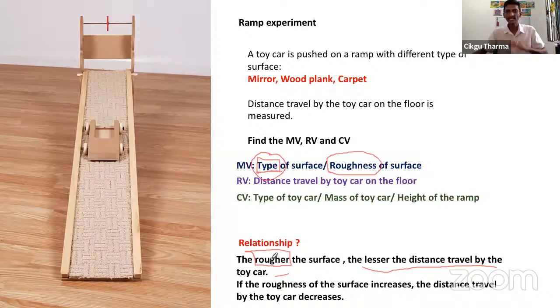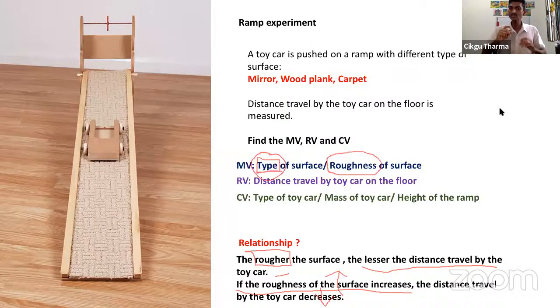Or you also can say, if or when the roughness of the surface increases, the distance traveled by the toy car decreases. So this is the relationship I was talking about earlier. All right. So when the roughness of the surface increases, the distance traveled by the toy car decreases.